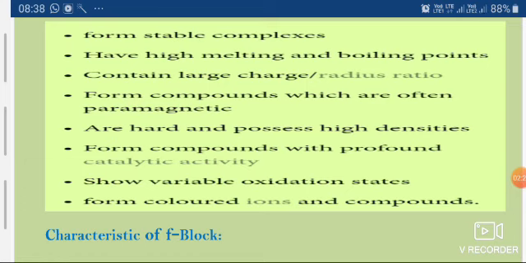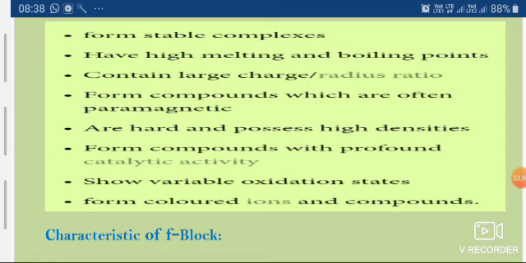All these properties of a particular metal are to be found in these metals. As the D block elements have variable oxidation states, they form a number of stable complexes.